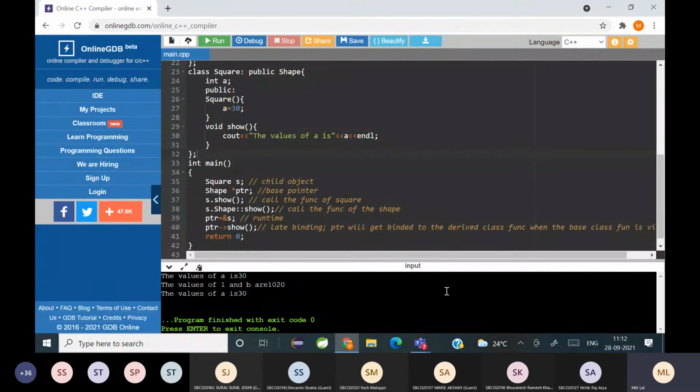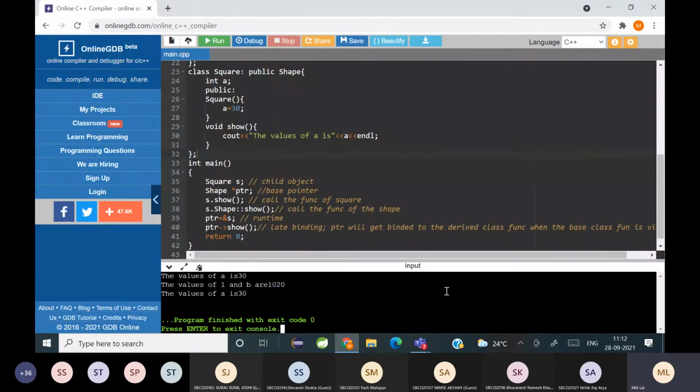Does a virtual function make polymorphism happen during compile time or runtime? When does it happen? Runtime. Yeah, it takes place during the runtime. That means the pointer now gets bound to the function of the child class because the base class function is virtual.